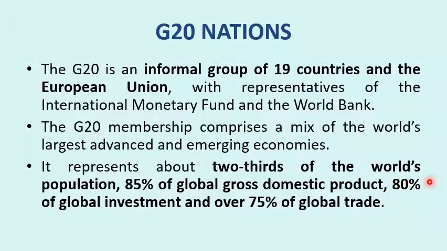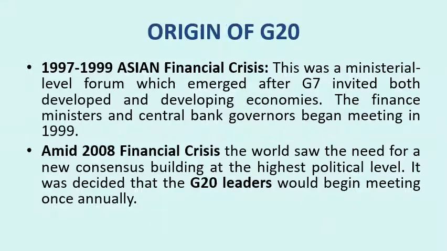So it's a broader group, and we will see how it is different and what the nations are that are part of it. So the origins of G20 are in 1997 to 1999, with the Asian financial crisis. What happened is, in 1973 there was an oil crisis. That is why G7 was formed. The developed nations formed it.